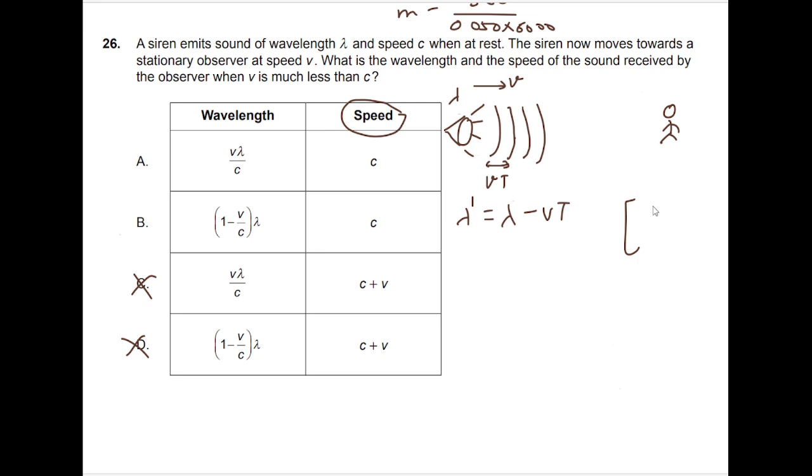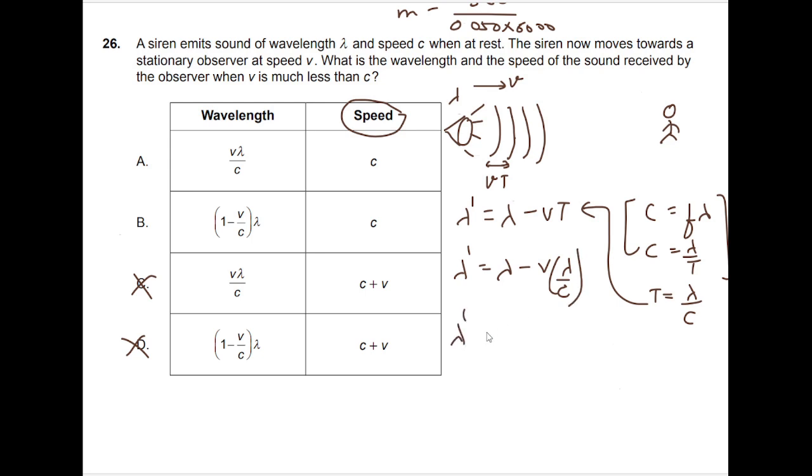Now I know that from the wave equation, v is equal to f lambda, or I can write it as lambda by t, because frequency is 1 by t. So from here I can calculate the value of time as lambda by V. Now I will substitute this value over here. I get lambda dash is equal to lambda minus V, and instead of time I am writing lambda by c. It's basically c, c is equal to f lambda, the speed of light.